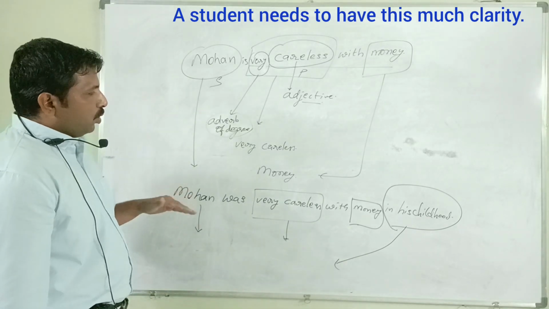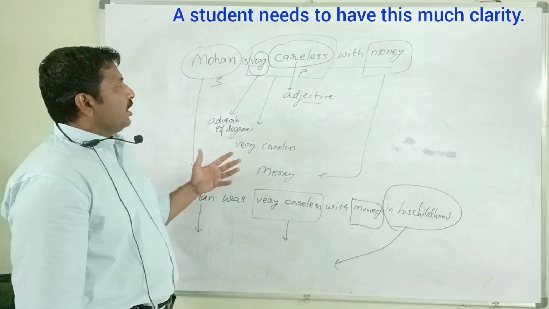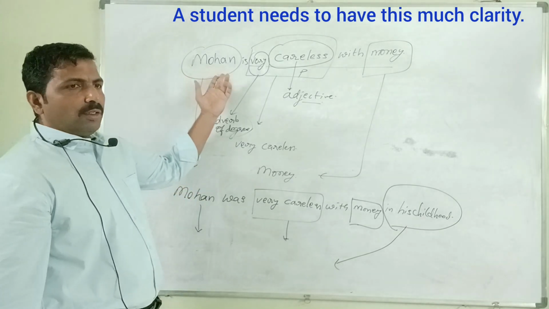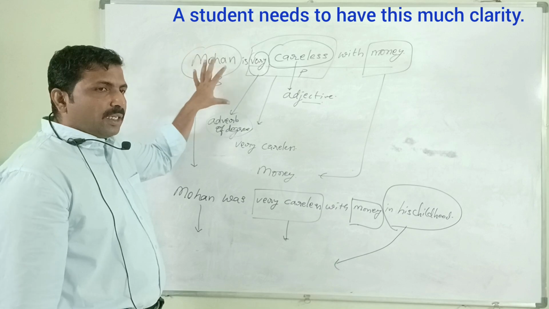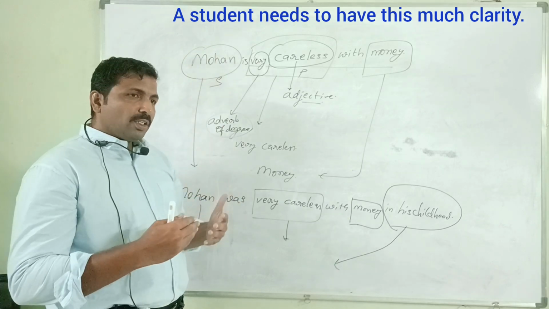Again, you will have to say, for example, instead of Mohan, if you keep the subject I, a simple future state of being.